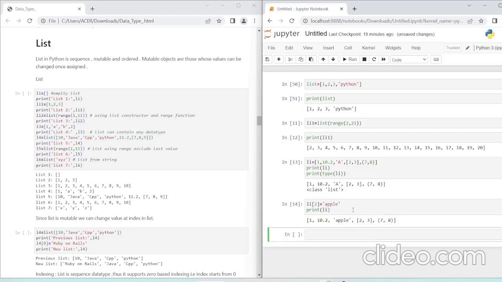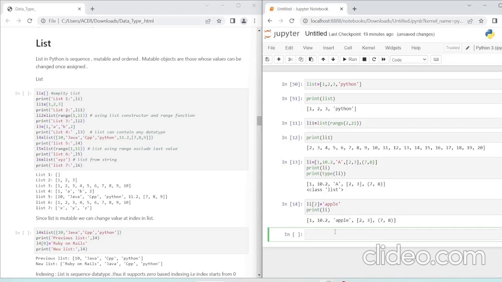Okay, so it changed a to apple, you can see here. So this is mutable, and strings are immutable. That means any element at any index can't be changed.